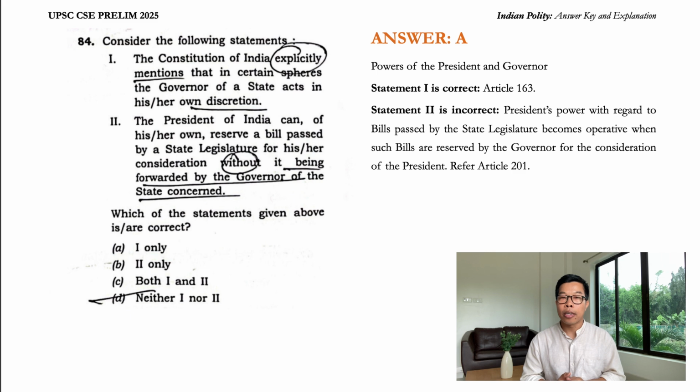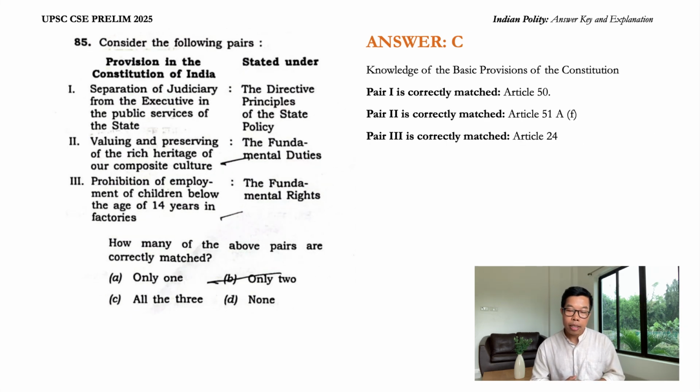So option A, answer option A is correct. Question number 85. It's a pairing of the provision in the Constitution and which part of the Constitution. See, guys, this is a relatively very easy question. So first, pairing: separation of judiciary from the executive in the public services of the state. This is directive principles of state policy, Article 50.